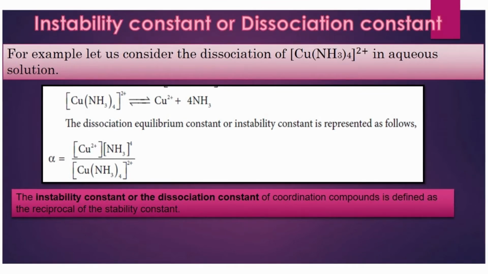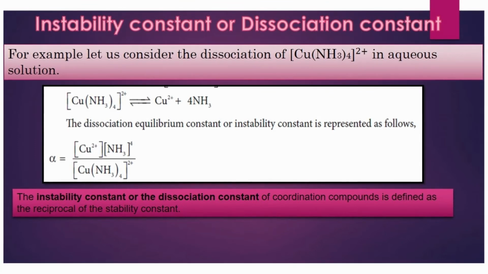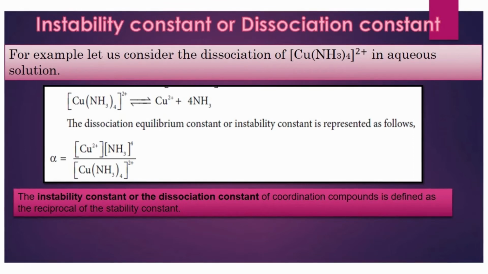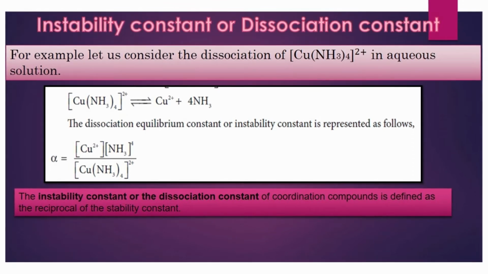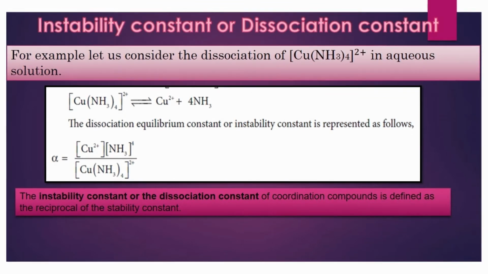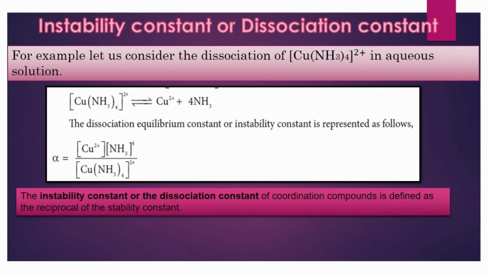In aqueous solutions, when a complex ion dissociates, there will be an equilibrium between undissociated complex ion and dissociated complex ion. Hence, the stability of the complex can be expressed in terms of the dissociation constant or instability constant alpha.